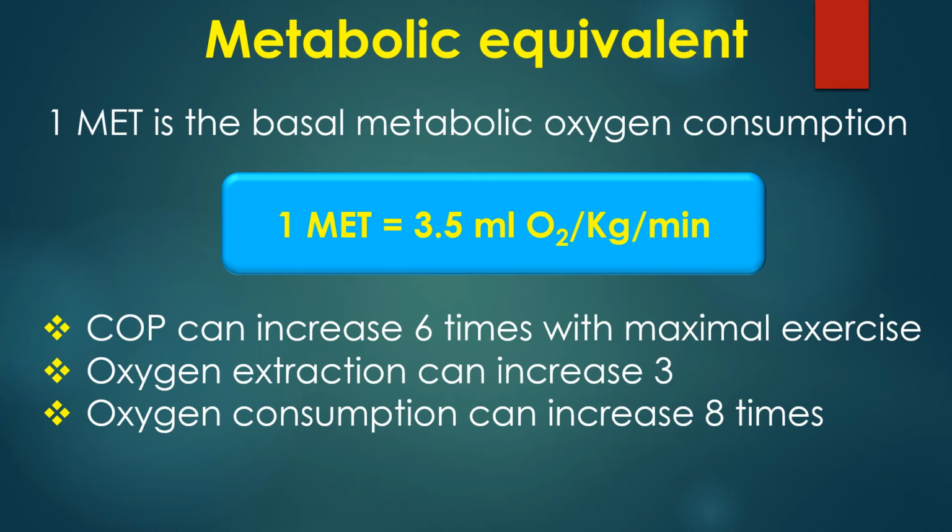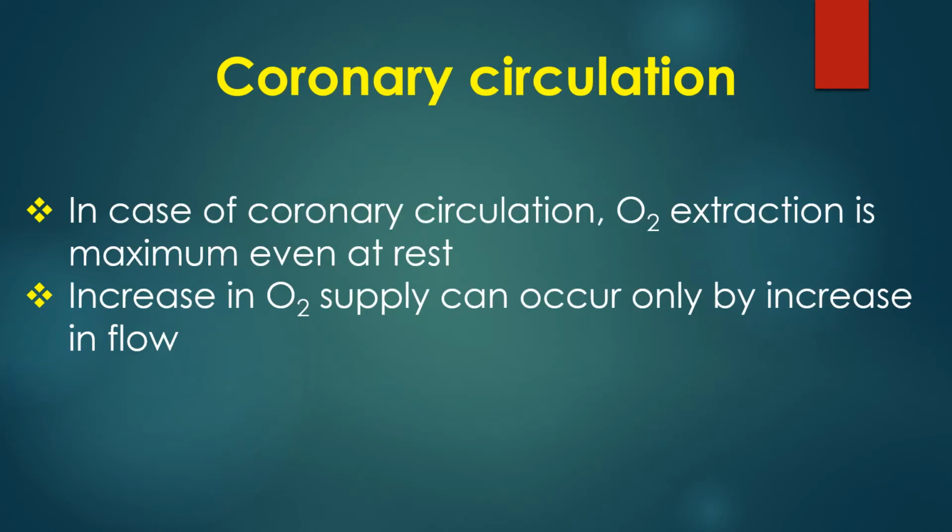MET or metabolic equivalent is the basal metabolic oxygen consumption. 1 MET is equal to 3.5 ml oxygen per kg per minute. Cardiac output can increase almost 6 times with maximal exercise. Oxygen extraction from arterial blood can increase almost 3 times with peak exercise. Hence, oxygen consumption can increase about 18 times, that is known as VO2 max. But in case of coronary circulation, oxygen extraction is maximum even at rest, so that increase in oxygen supply can occur only by an increase in flow.